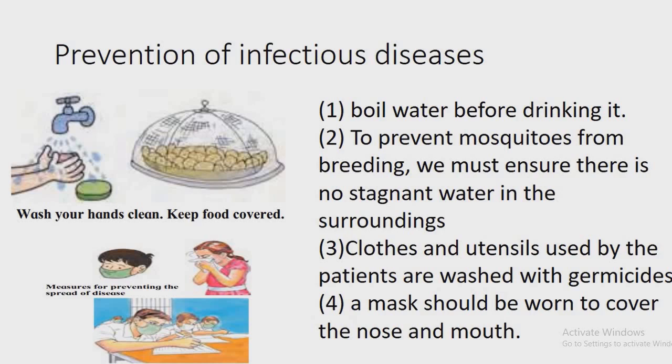Therefore, what preventive measures can we take, children? We can boil the water, and to prevent mosquitoes from breeding, we must ensure that there is no stagnant water in the surroundings. Also, clothes and utensils used by the patients should be washed with germicides, and nowadays we are using masks, right? So as to cover our nose and mouth. Also wash your hands, keep them clean, keep the food covered. If we follow all these preventive measures, the spread of diseases will be reduced.